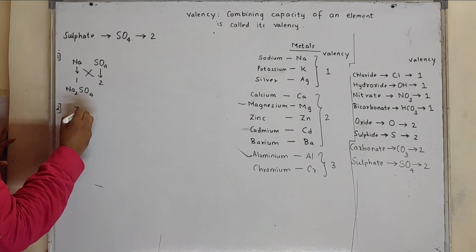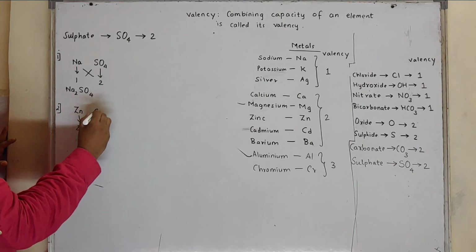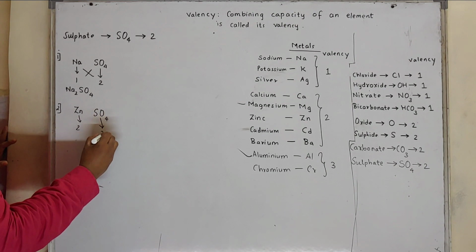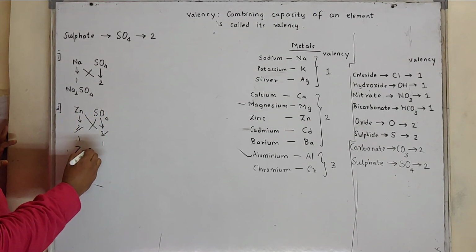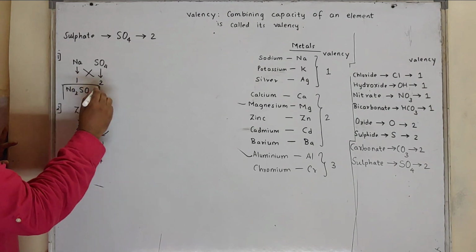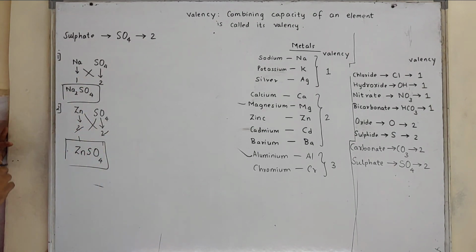Zinc sulfate, zinc valency is 2, sulfate is SO4, valency 2. We can cancel. So formula will be ZnSO4. Got the difference? Na2SO4, ZnSO4.